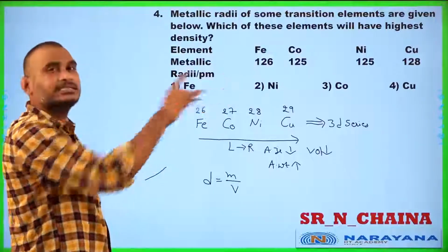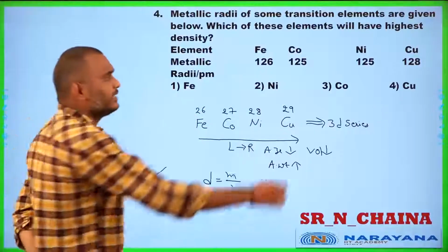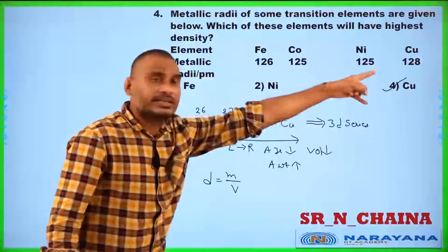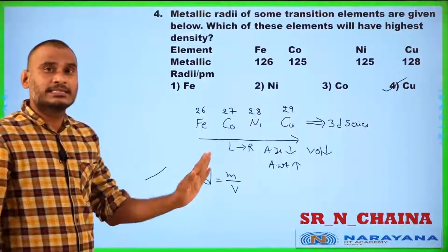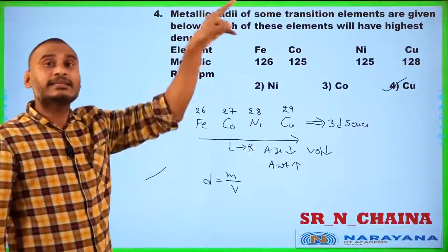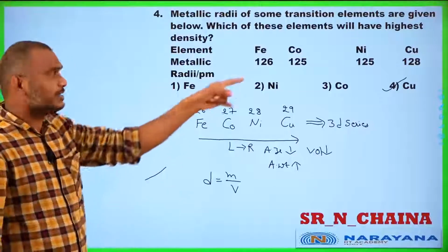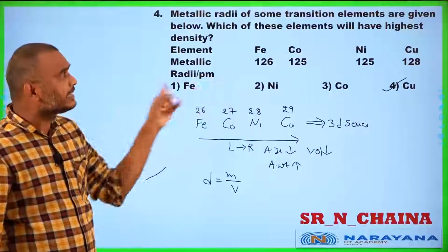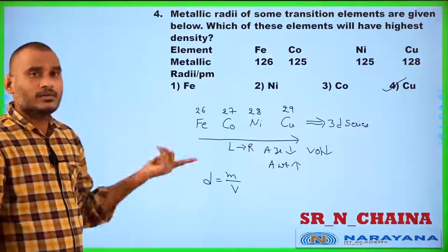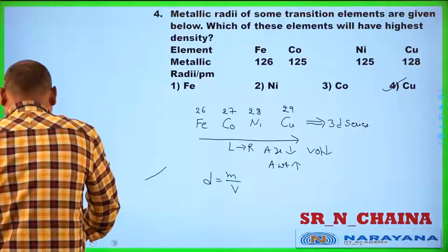Therefore, in the given series, the element which has the highest density is copper. Don't think, sir, 125 to 120, volume decreased, so density should decrease. No chance at all. Why? The increment in the mass is more than that of the volume change. That is the reason why the highest density element in the given elements is copper. Okay, students? Now go for the next question, the fifth question.